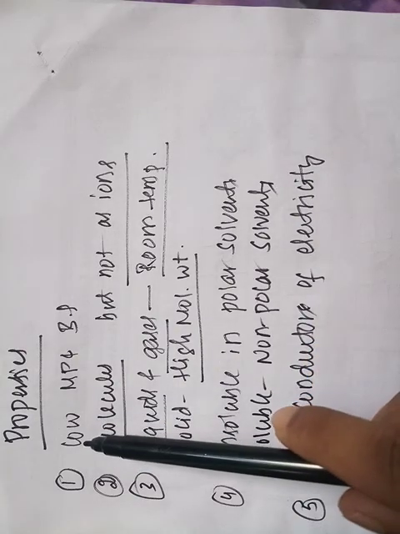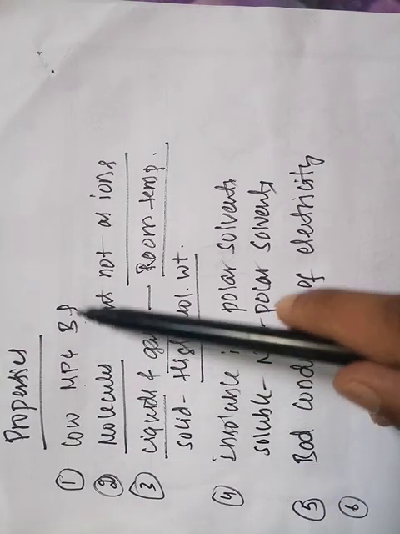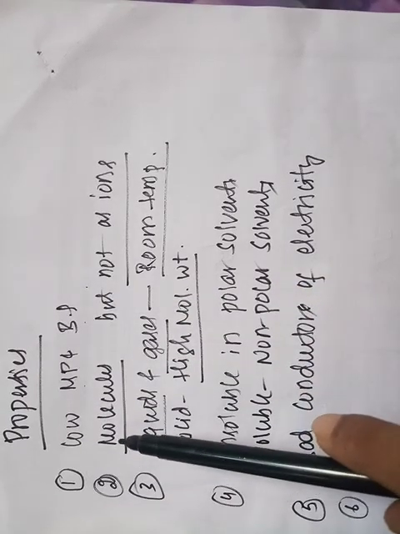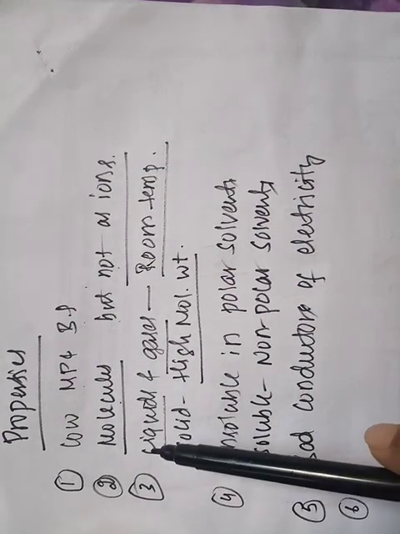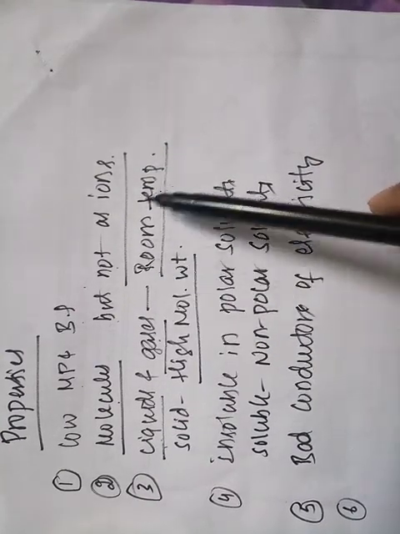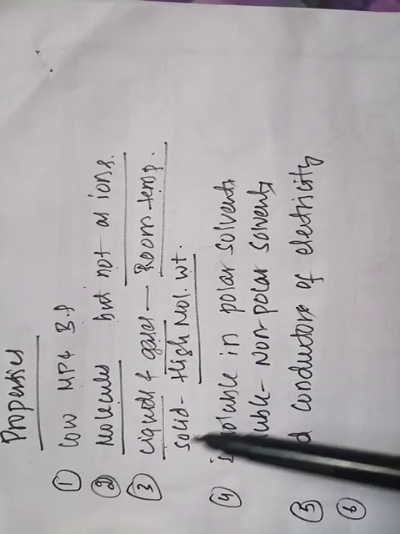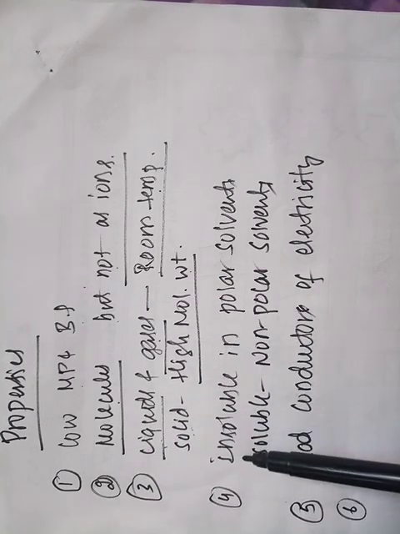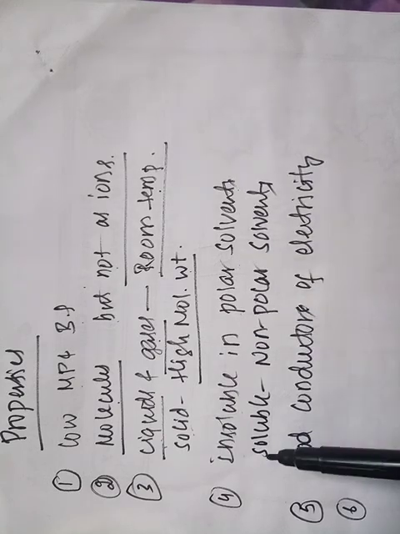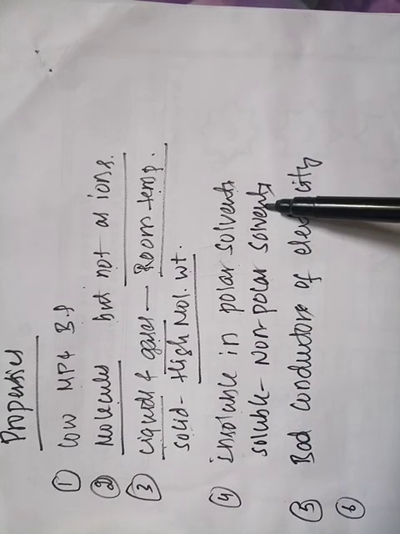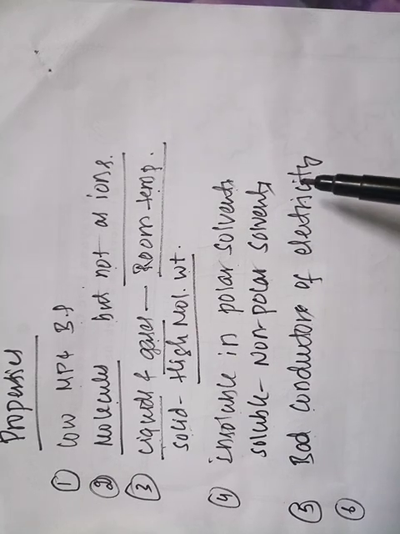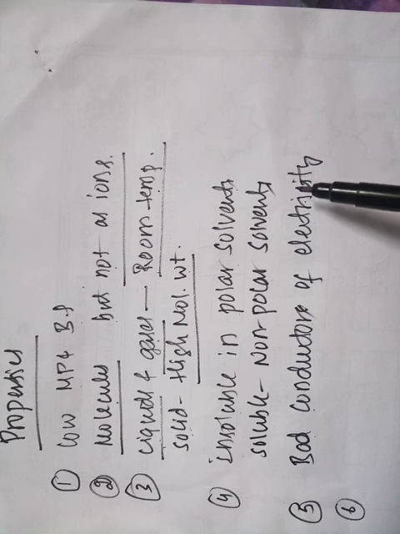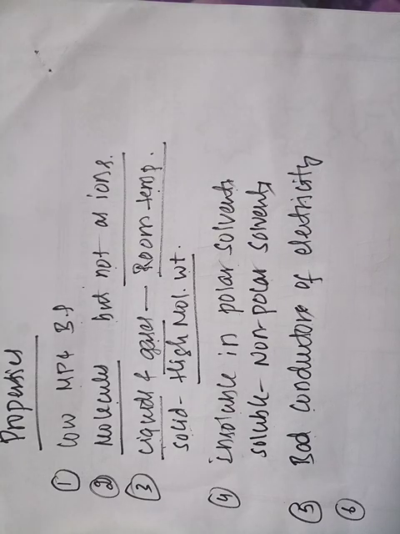Covalent compounds have low melting and boiling points. These compounds exist as molecules but not as ions. Covalent compounds are generally liquids and gases at room temperature, but only high molecular weight compounds exist in the solid state. They are insoluble in polar solvents but soluble in non-polar solvents. They are bad conductors of electricity in both the solution state as well as the molten state. So these are some of the properties of covalent compounds.